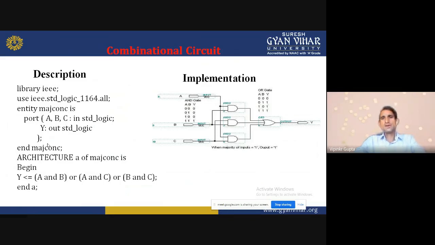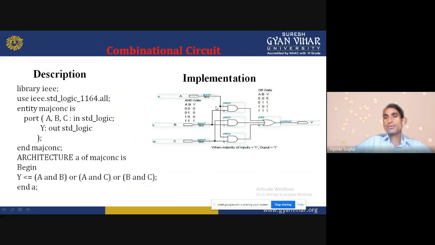How will we design these gates? We can write the program for each and every gate. But how will we design that program? Suppose the AND gate truth table is given here: 0 0 then 0, 0 1 then 0, 1 0 then 0, 1 1 then 1.